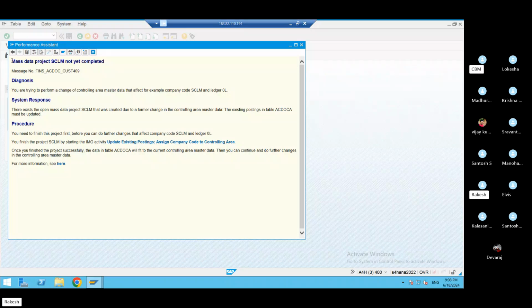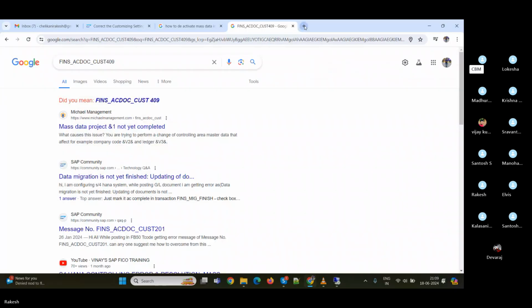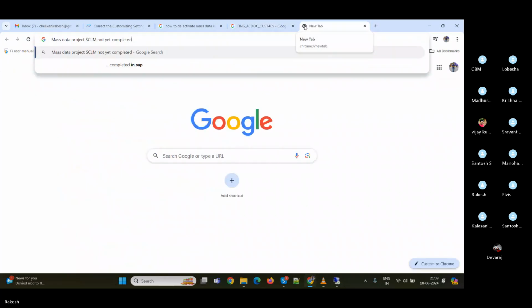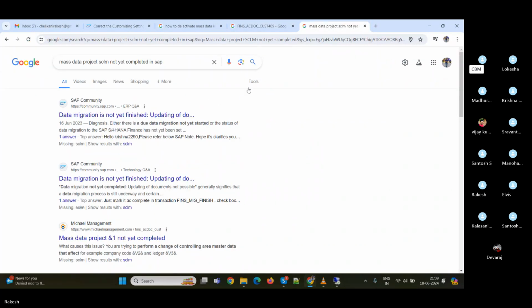Okay, you will deactivate that. There may be a chance, or else it will not happen. Because you need to do these things at the initial stage. You created wrongly, then you are trying. That means system may not accept.